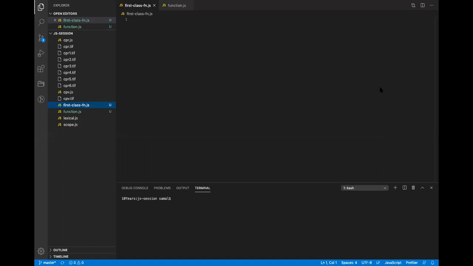That means it can act as an object. It can be assigned to a variable. A function can be returned from a function. A function can be passed as a parameter, and a function can also act as a class. Although we don't have a class, it is called a prototype. The function also acts as a prototype. So whatever we've learned so far, variables, functions, primitive, non-primitive, object, functions can do everything.